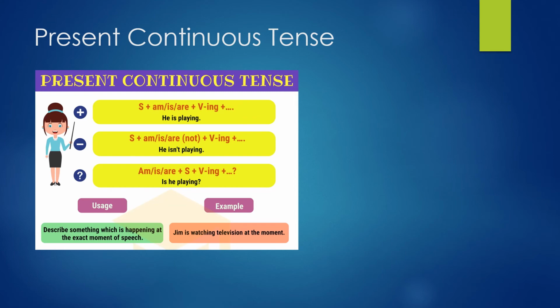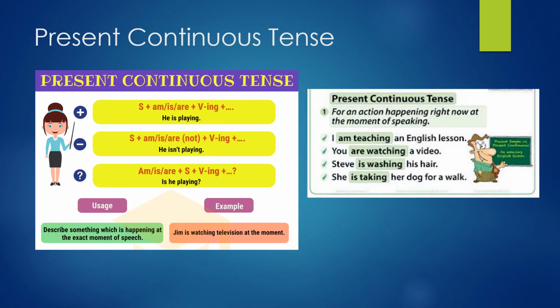Is he playing? In terms of usage, we use present continuous tense to describe something which is happening at the exact moment of a speech. So it's something that is happening while we are talking. Present continuous is always used for an action happening right now, at the moment of speaking. I am teaching an English lesson. You are watching a video. Steve is washing his hair. She is taking her dog for a walk. Everything is happening at the same time that I'm speaking.